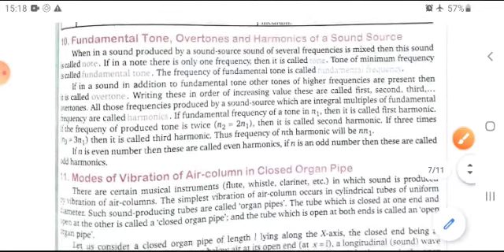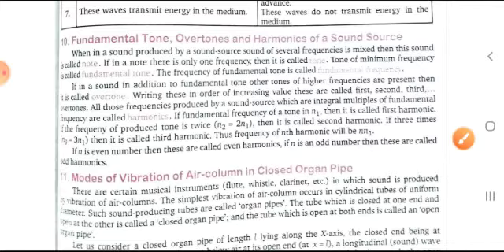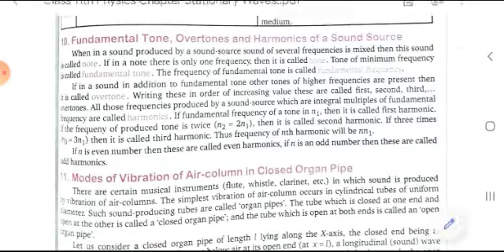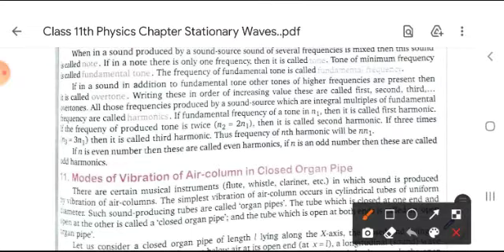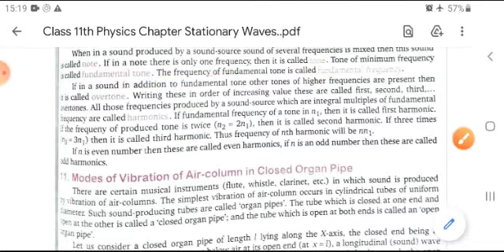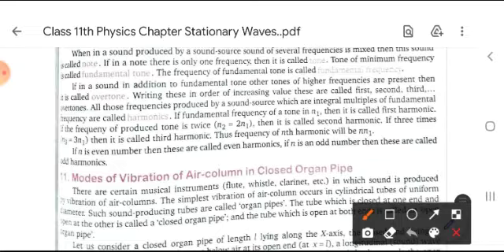The next point is fundamental tone, overtones and harmonics of a sound source. What is happening here? When a sound produced by a sound source has several frequencies mixed, the sound is called a note. If in a note there is only one frequency, then it is called a tone. The tone of minimum frequency is called the fundamental tone. The frequency of the fundamental tone is called the fundamental frequency.